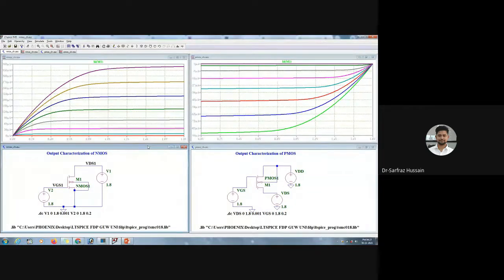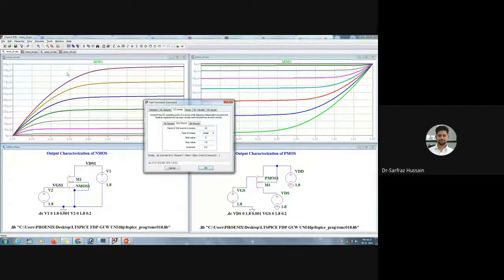And we can also do the noise analysis. Someone asked about the noise analysis, so we can do that also. Here you can go to the edit simulation command and you can see what analyses we can do. We can do the transient analysis, we can do the AC analysis. DC sweeping we have already seen. We can do the noise analysis. Here we can choose the output node, the input node, which type of sweep you want to do, and you can do the DC transfer characterization.